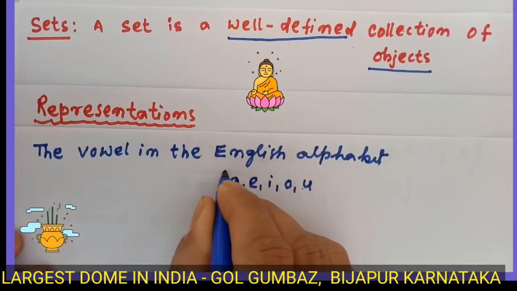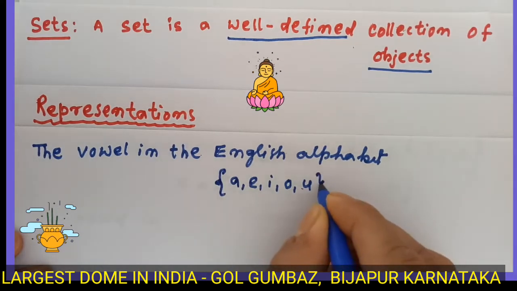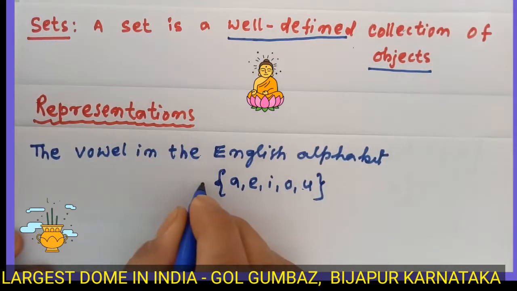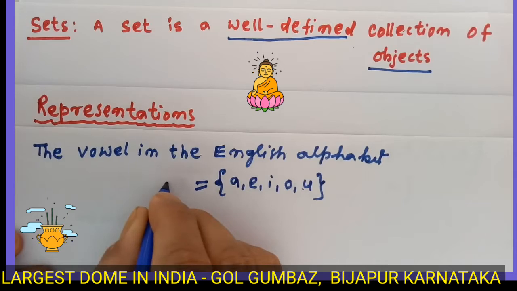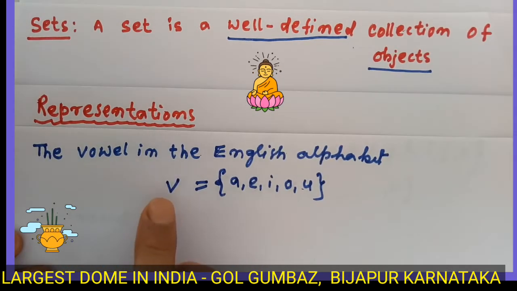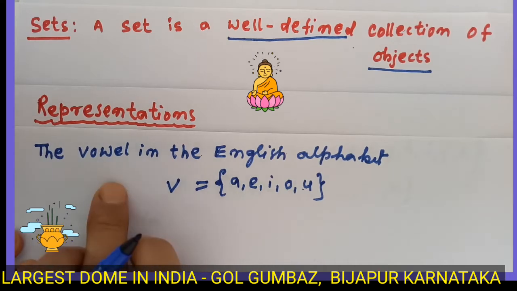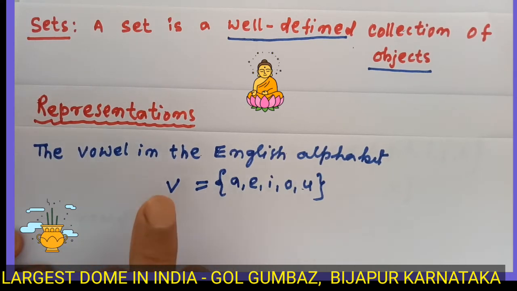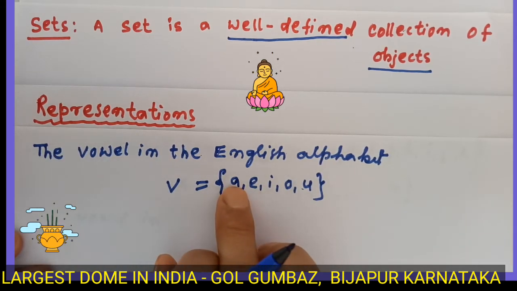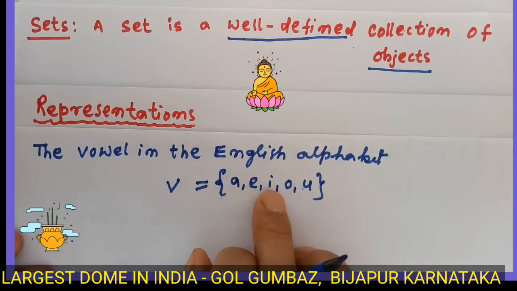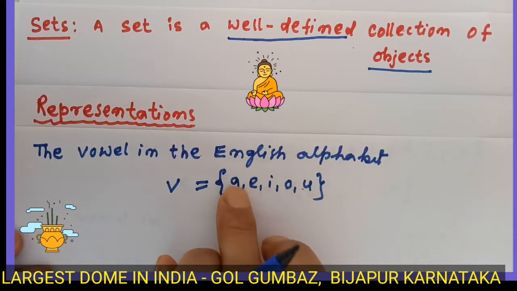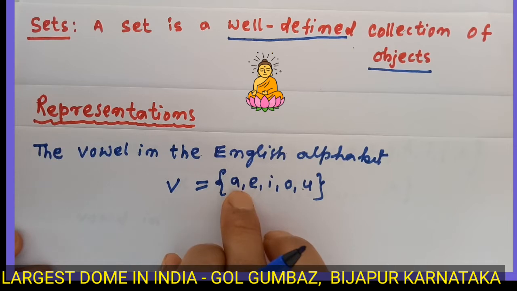We enclose this with curly brackets, and for the representation we give, say, V, though it is not mandatory to always use V. As you see, all the members of this group are separated with commas. Members means elements.